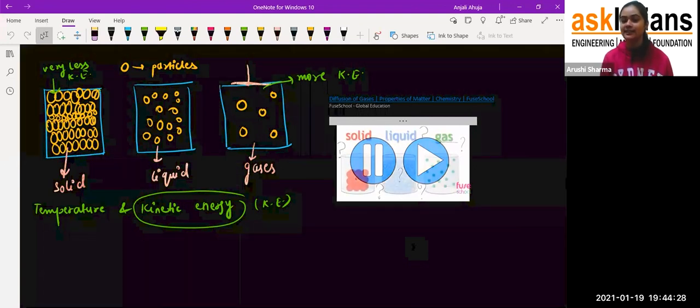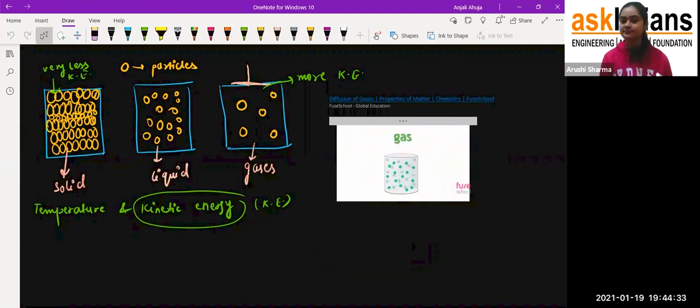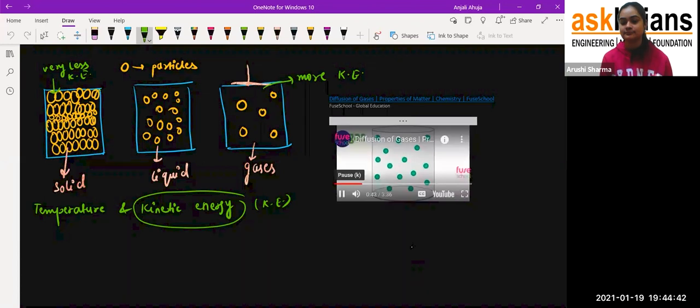So, do you have the answer now? The answer is: the particles in a gas are spaced out and move about very quickly in random directions. Did you get it right? This, of course, explains why a gas takes the shape of its container.